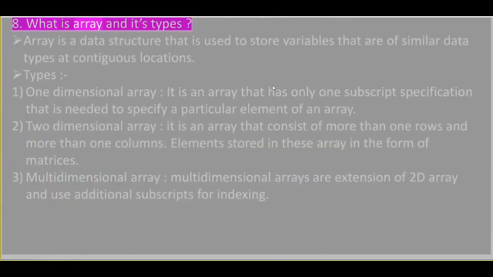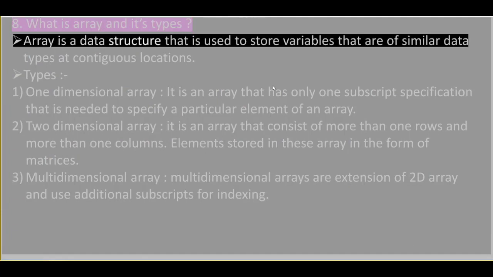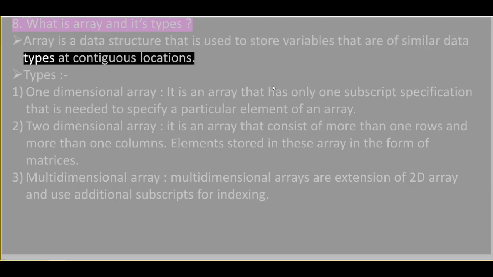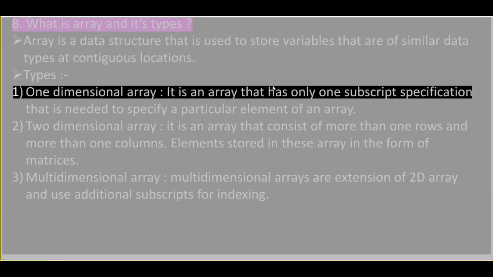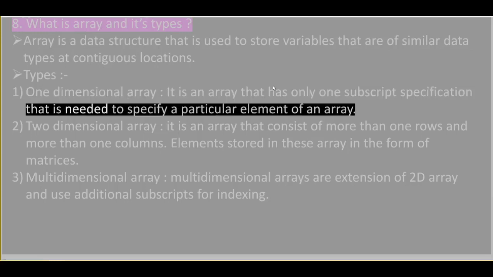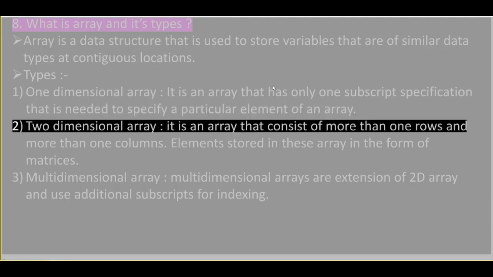8. What is an array and its types? An array is a data structure that is used to store variables of similar data types at contiguous locations. Types. 1. One-dimensional array. It is an array that has only one subscript specification that is needed to specify a particular element of an array. 2.